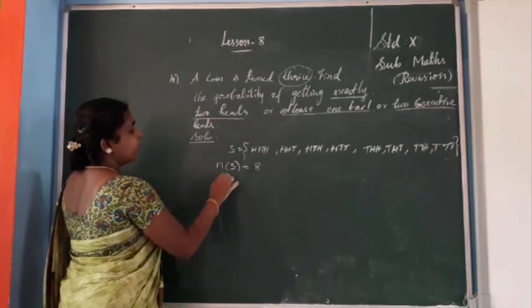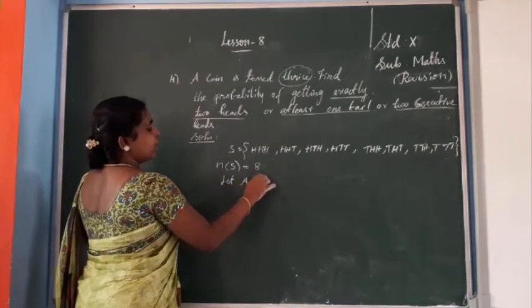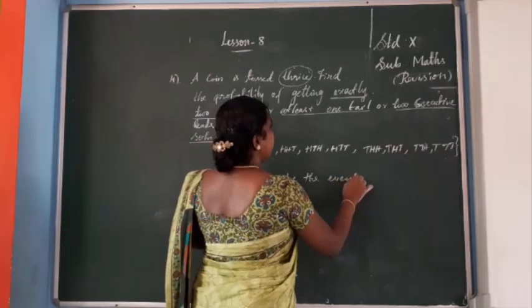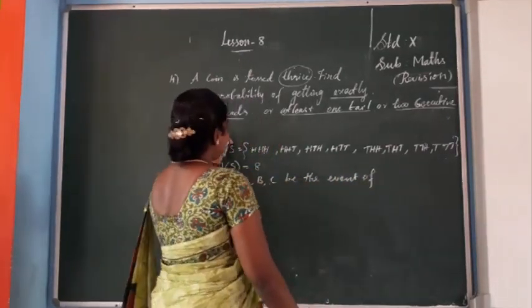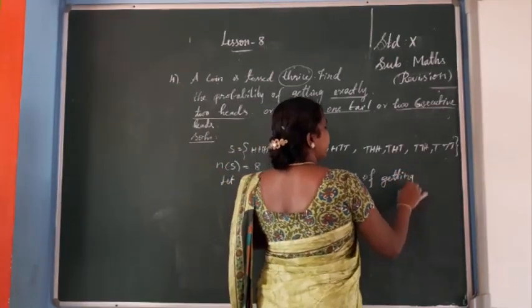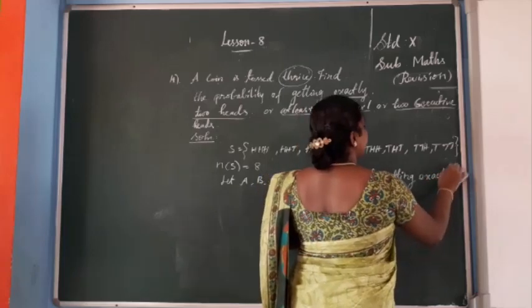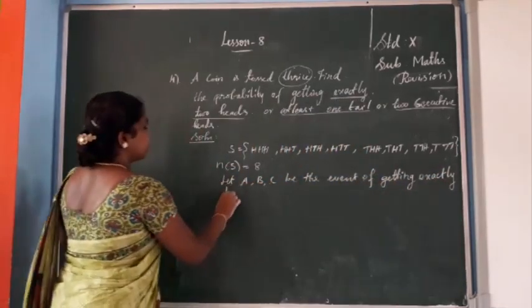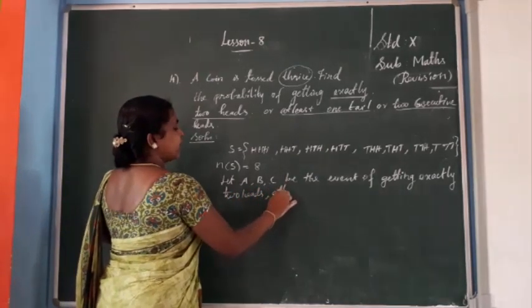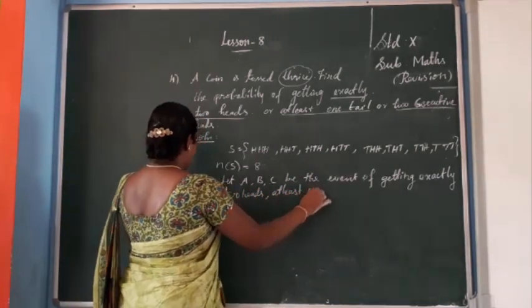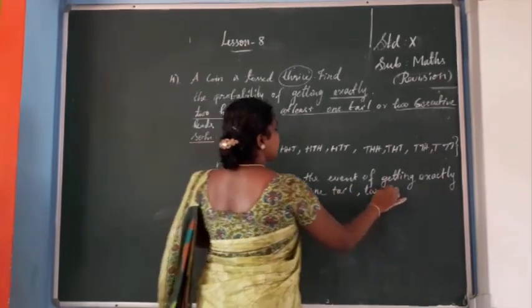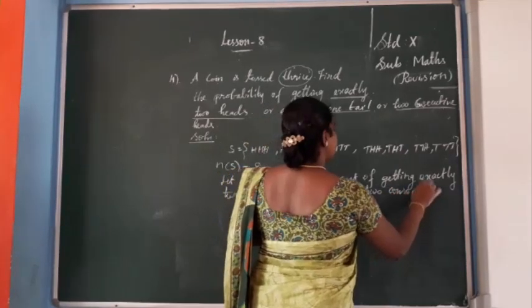So first let A, B, C be the events of getting exactly 2 heads, at least 1 tail, 2 consecutive heads.